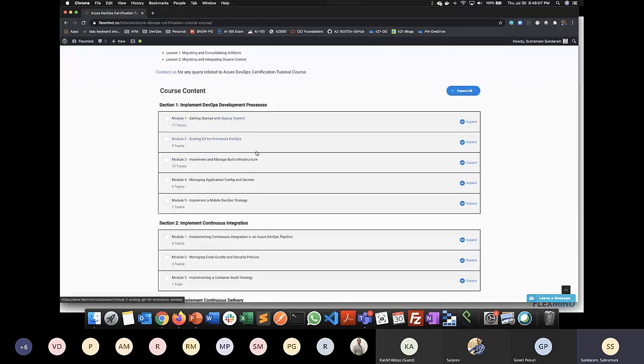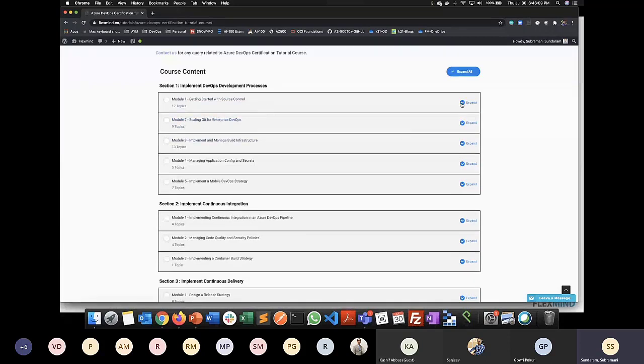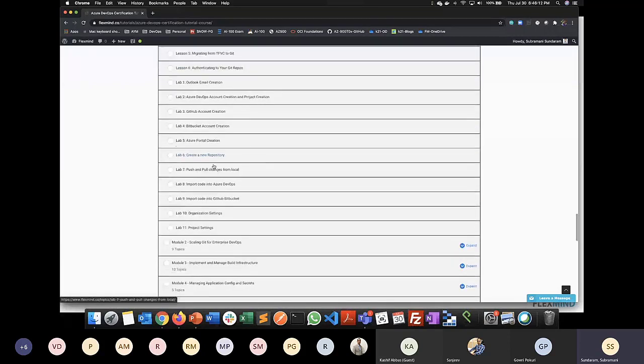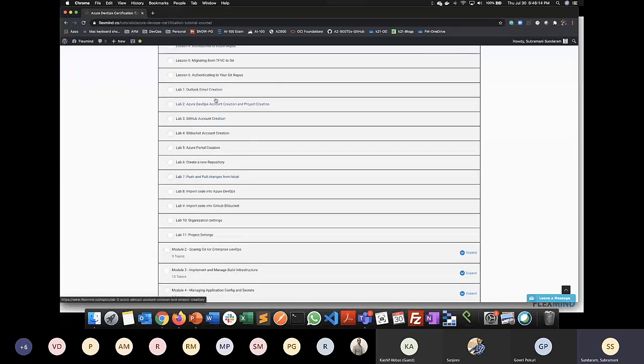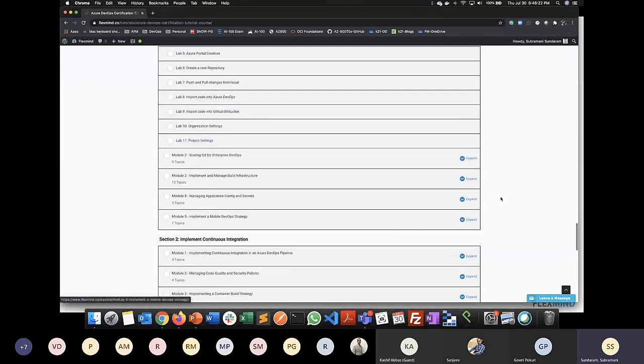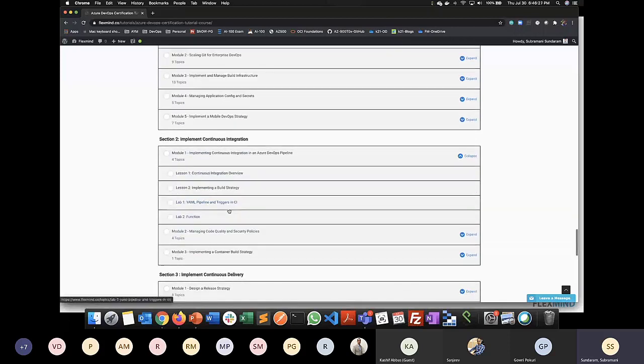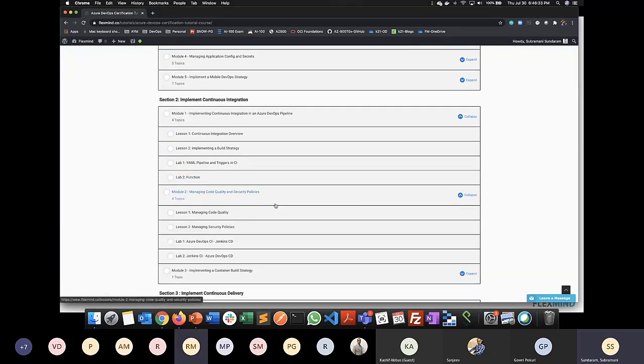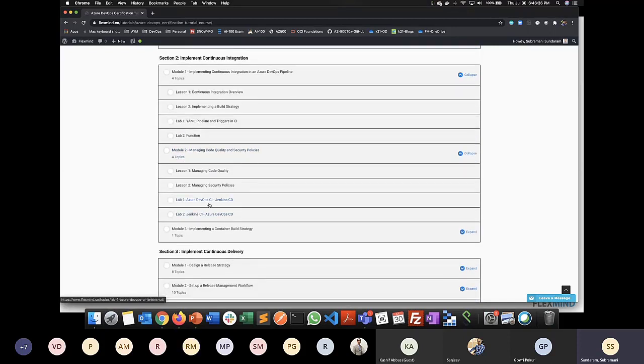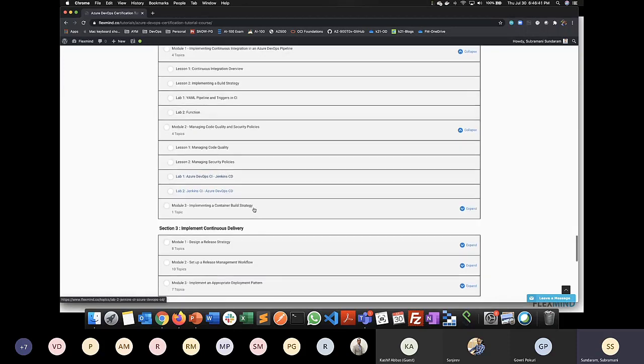Here is where you can see all these videos that have been uploaded. All these are labs. It starts from creation of an Outlook email account, through how to create organization settings and how to import code into GitHub. There are a lot of other labs as well. In the CI labs, you can see the list of YAML pipeline creations, and how to create or deploy a functions app. You can also see labs on Jenkins: how do I connect my Azure DevOps to Jenkins, and my Jenkins to Azure DevOps. A lot of labs are covered here.